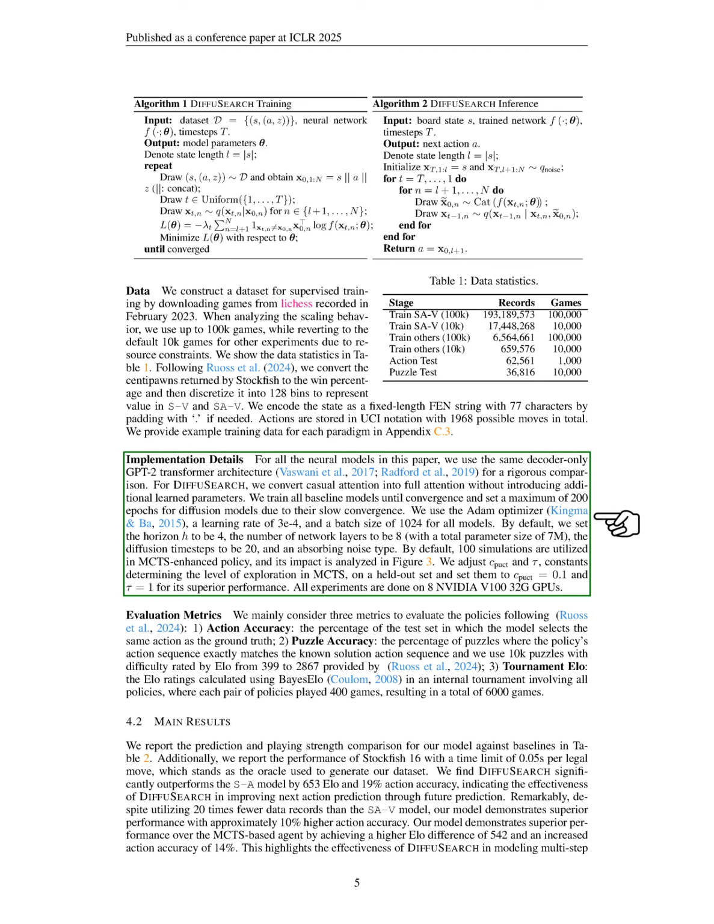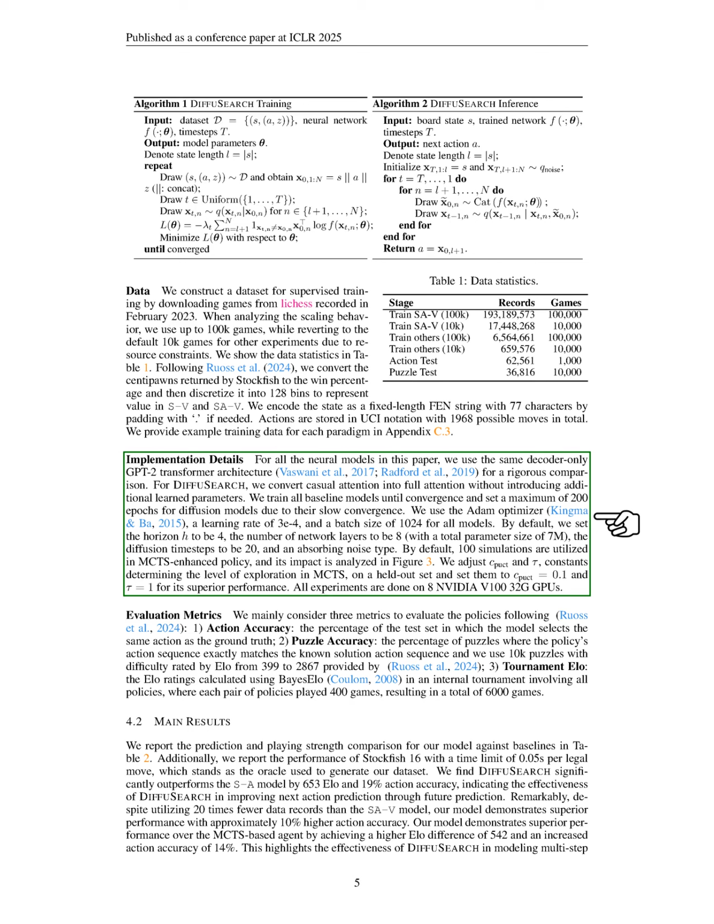DIFFUSEARCH significantly surpasses the SA model by 653 ELO points and achieves 19% higher action accuracy, demonstrating its effectiveness in enhancing next action predictions through future forecasting. Notably, even with 20 times fewer data records than the SAV model, our model still performs better, showing about 10% higher action accuracy.